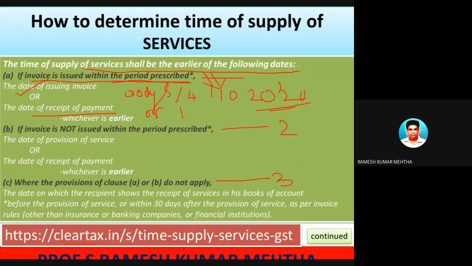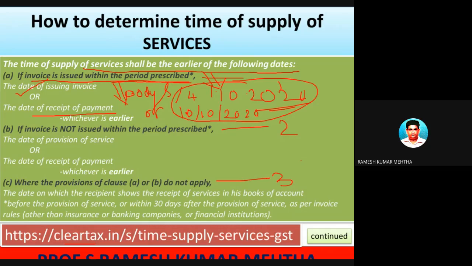If the payment is received on, for example, 10/10/2020, after 10 days from the raising of the invoice, these two dates have to be compared, and whichever is the earliest is the time of supply of services, when the invoice is raised within the prescribed period of time as specified under GST.